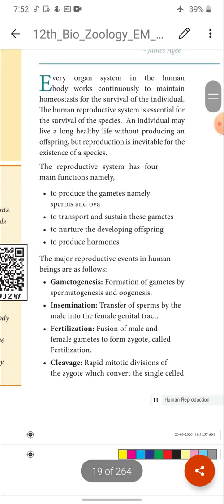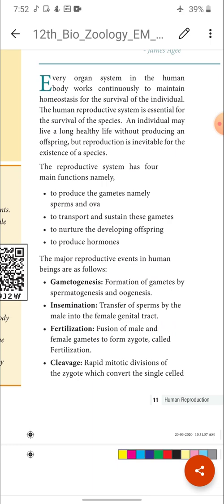Every organ system in the human body works continuously to maintain homeostasis for the survival of the individual. The human reproductive system is essential for the survival of the species. An individual may live a long, healthy life without producing an offspring, but reproduction is inevitable for the existence of life. One thing I should ask you, children. All the systems are essential for our body, and all the systems should function properly in our body.